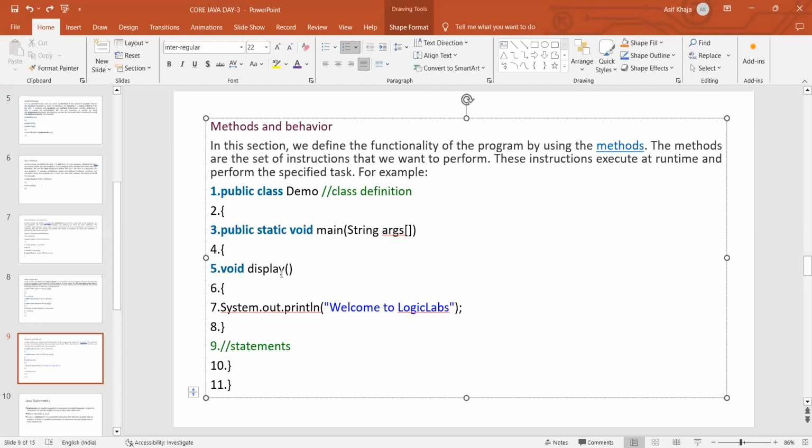Now this display method is showing the welcome to Logic Labs message, and then closing that method and the remaining statements. See, this method is showing the functionality, it is just displaying something to the user. This is about the methods and their behavior.